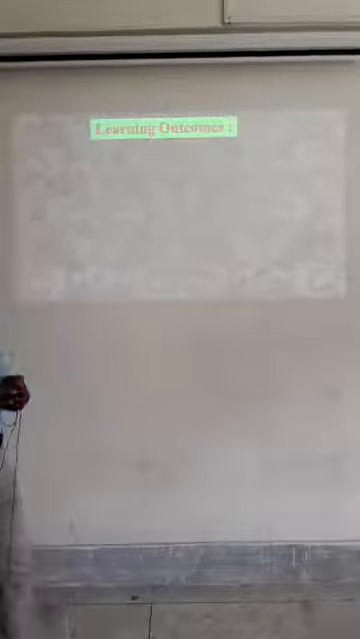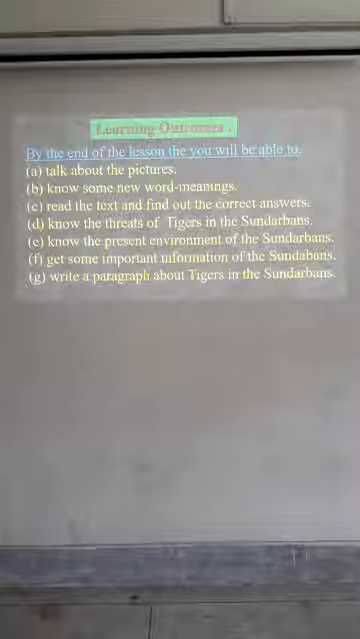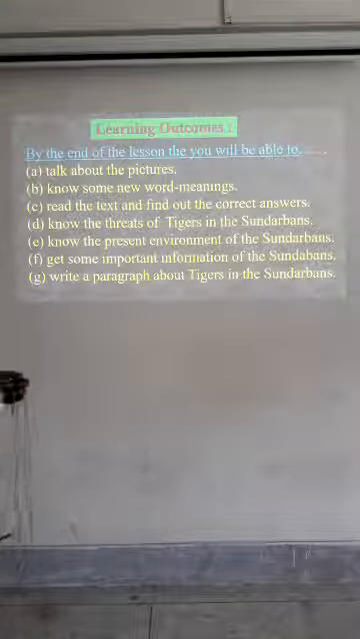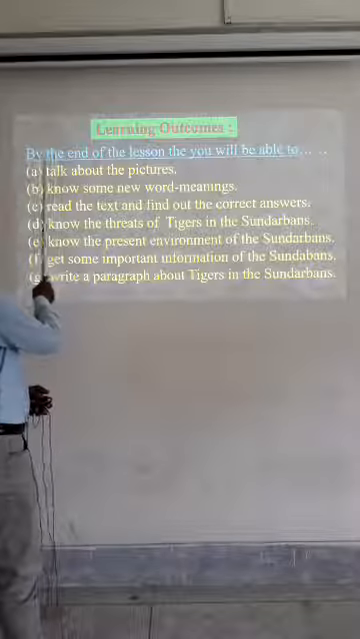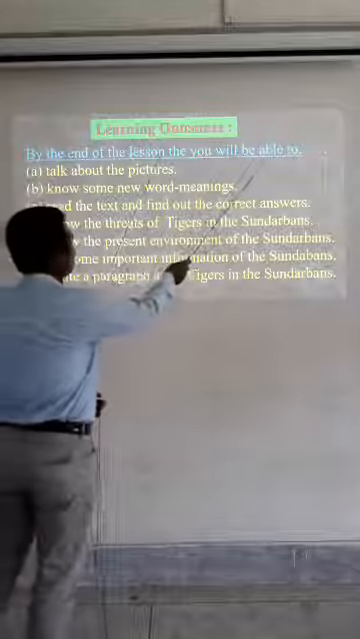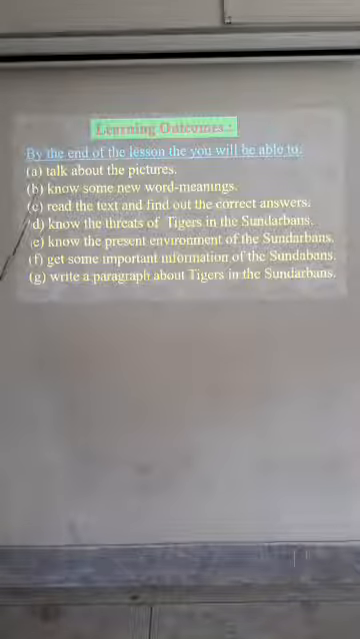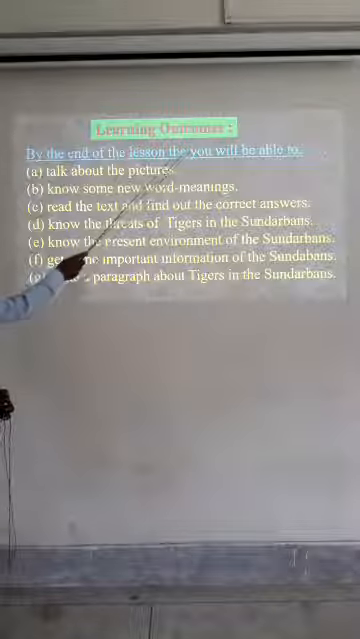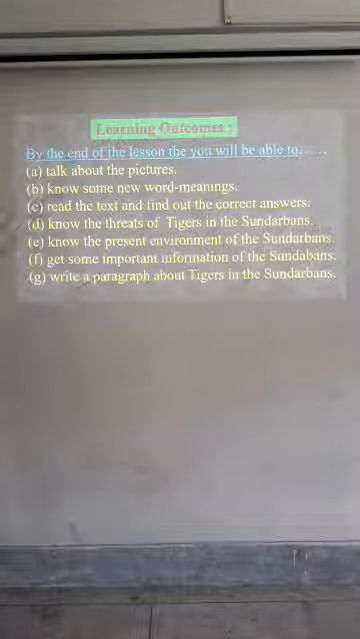Now, learning outcomes. What will we learn after reading the text? By the end of the lesson, you will be able to... There is a mistake, "they should not be there." You can correct it. They should be omitted. Number A, talk about the pictures.